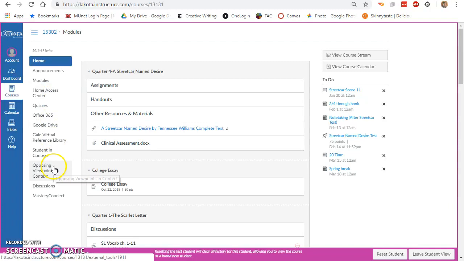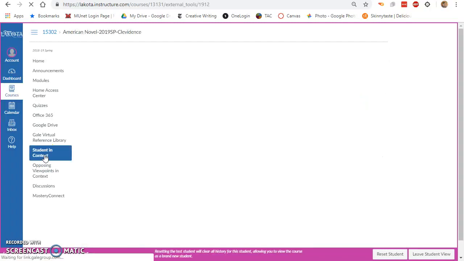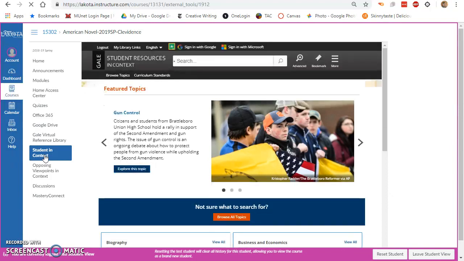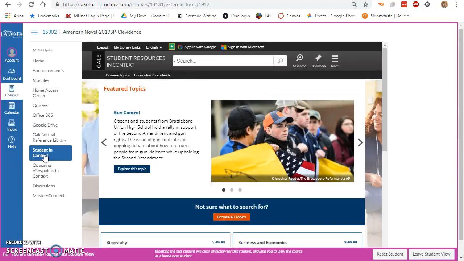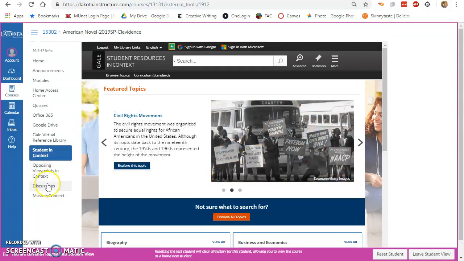if you're in the American Novel course page, and you can go to a couple of different resources. Gale Virtual Reference Library is very good, but I personally like Student in Context. So click on that, and then you have a virtual library where you can type in anything you want.